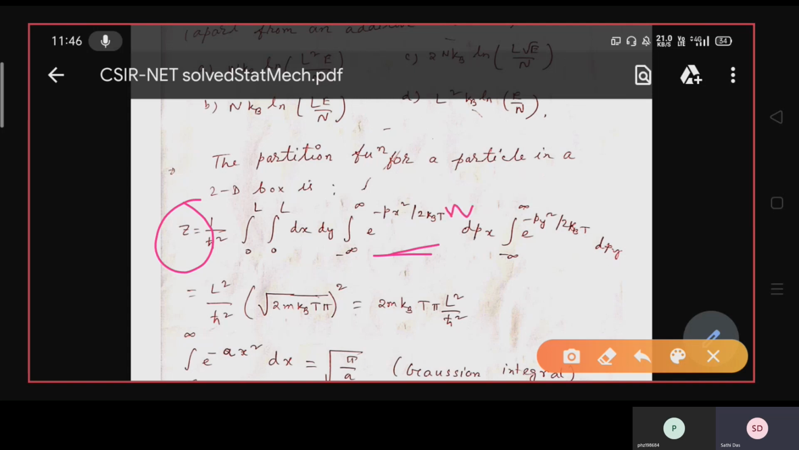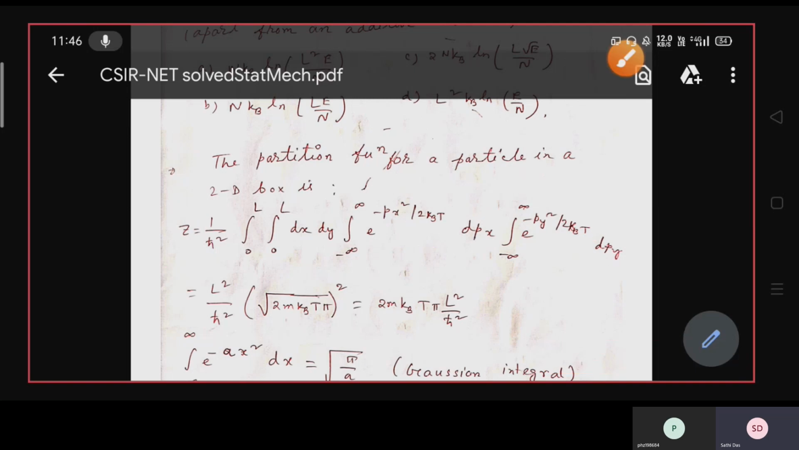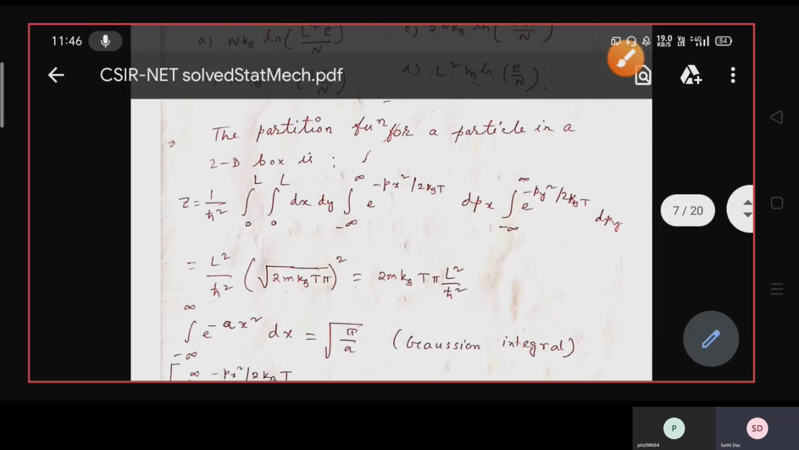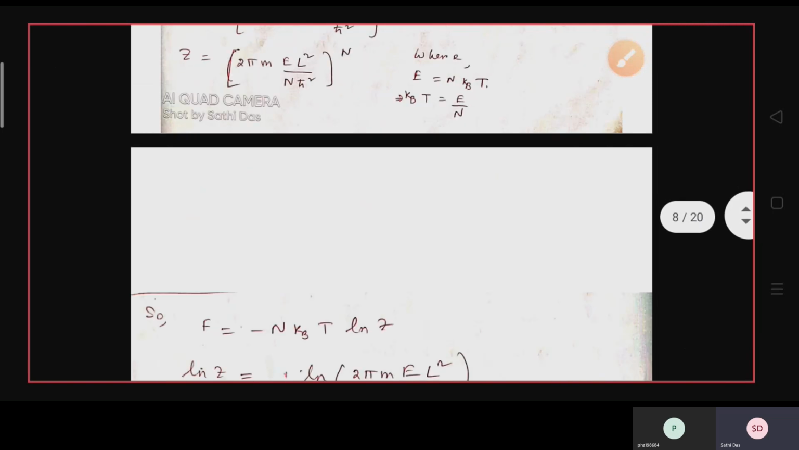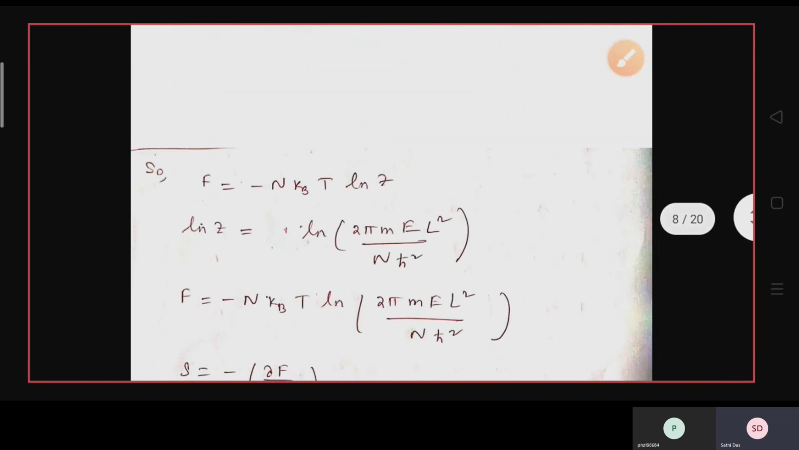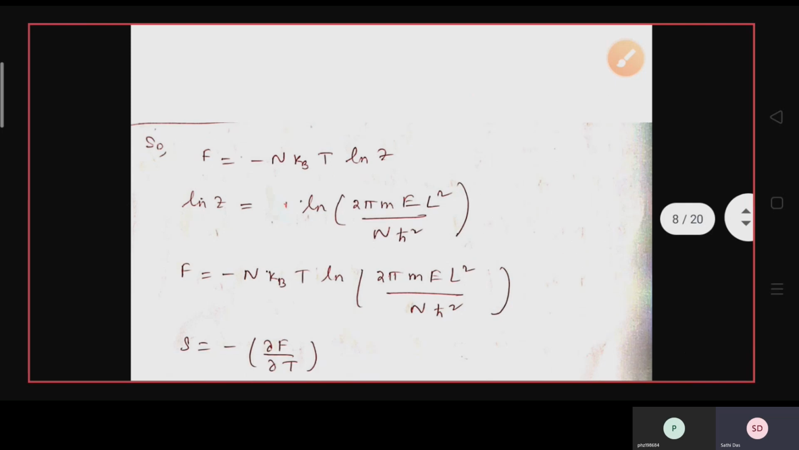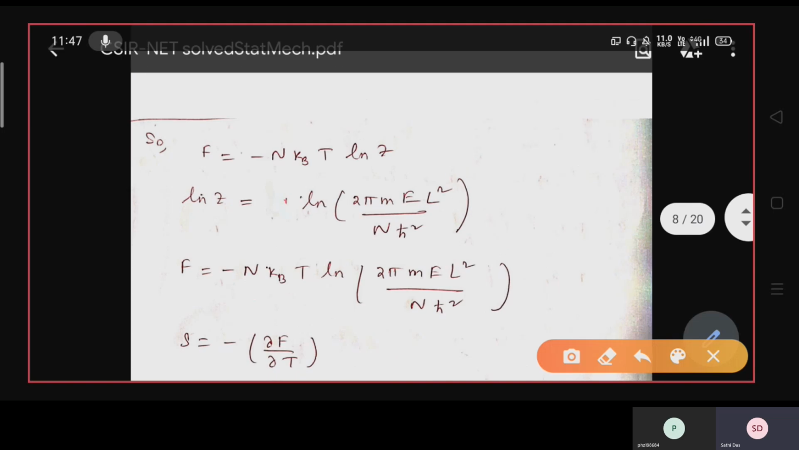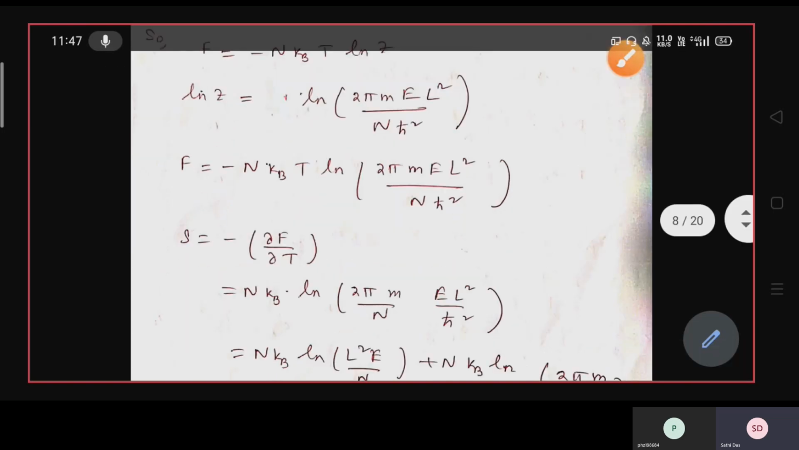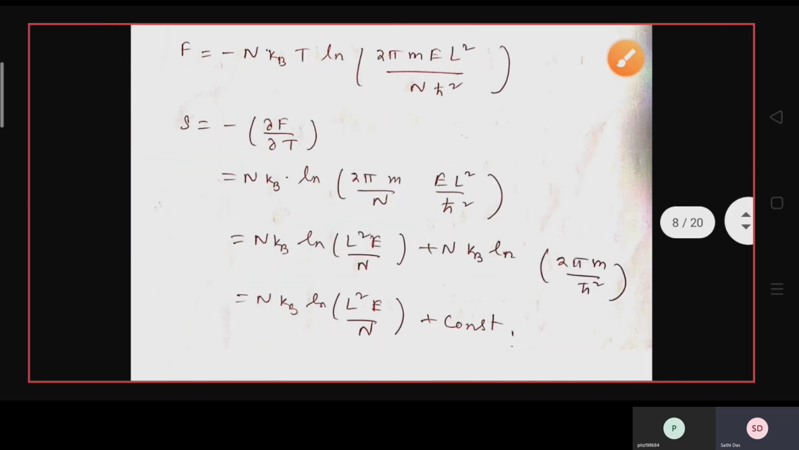Here also there is M. So what you have to do here is find the partition function Z of the system, and then take log Z, that is F equals minus n kBT log Z. Then from F you can calculate S, you can calculate P, you can calculate mu, you can calculate different thermodynamic quantities from the Helmholtz free energy. So this kind of problem you have to solve this way.